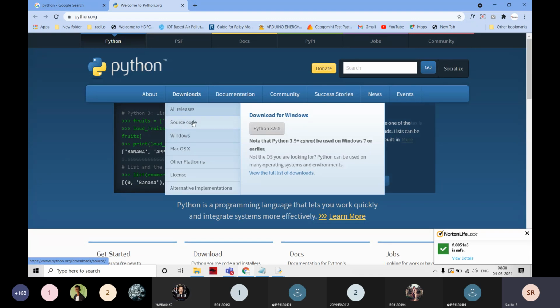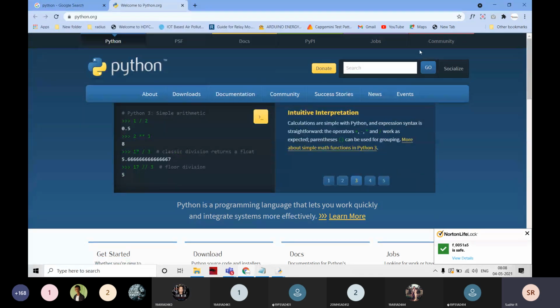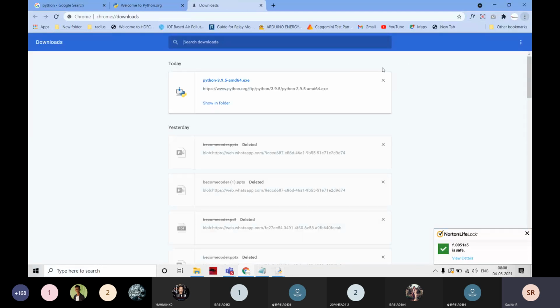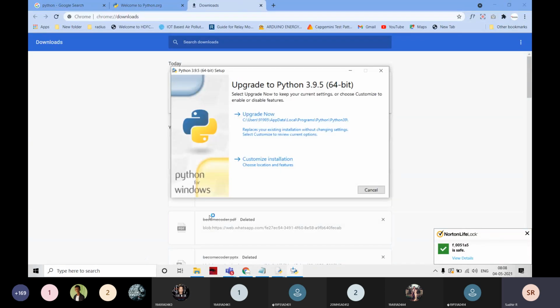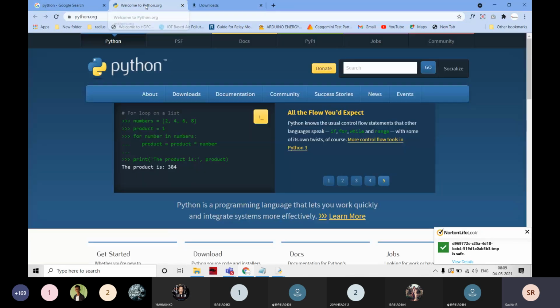When you are installing, this is the first installation screen and it asks for a checkbox here. Just click on the checkbox and click on install now. I will forward a video of how to install it. It is a small video, just 2 to 3 minutes, for the first installation on your system.